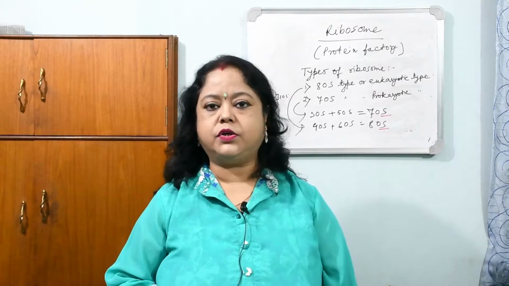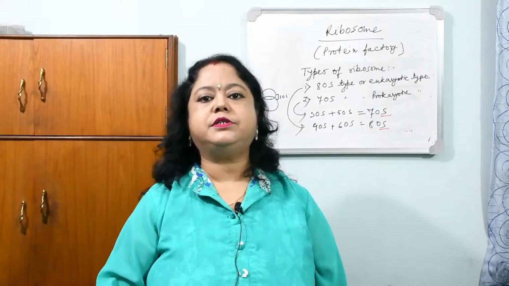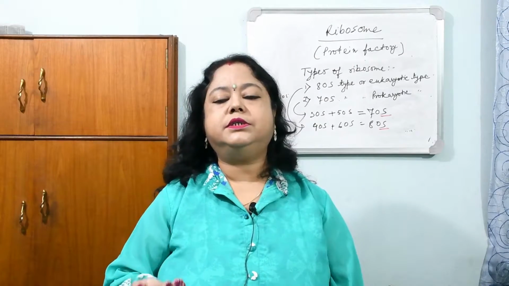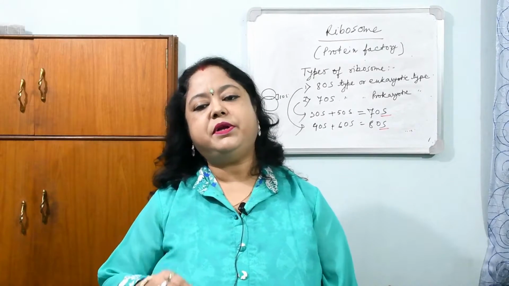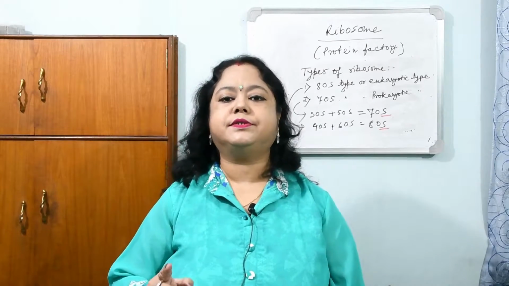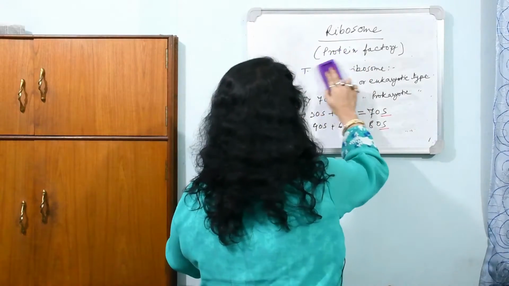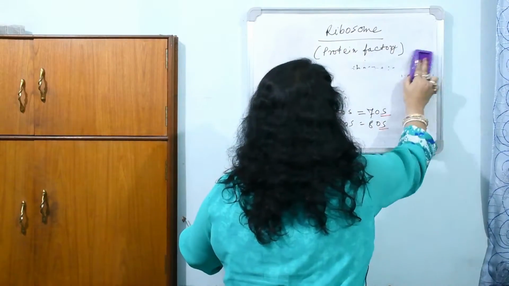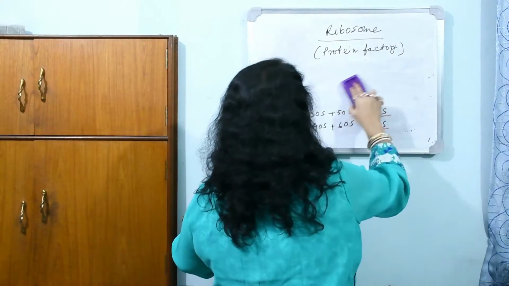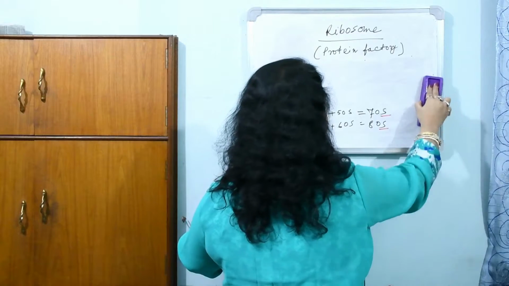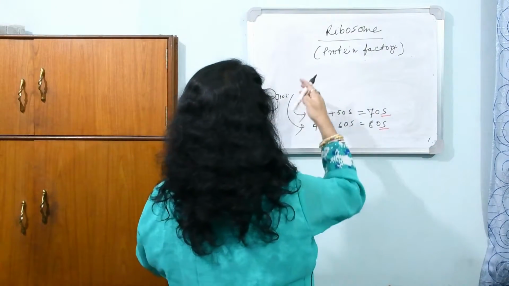It's the scientific concept of physics also, that heavier particles will be sedimented first, and the larger subunit will sediment first. This sedimentation coefficient is S. So after centrifuging, we can get the sedimentation coefficient that indicates the S.